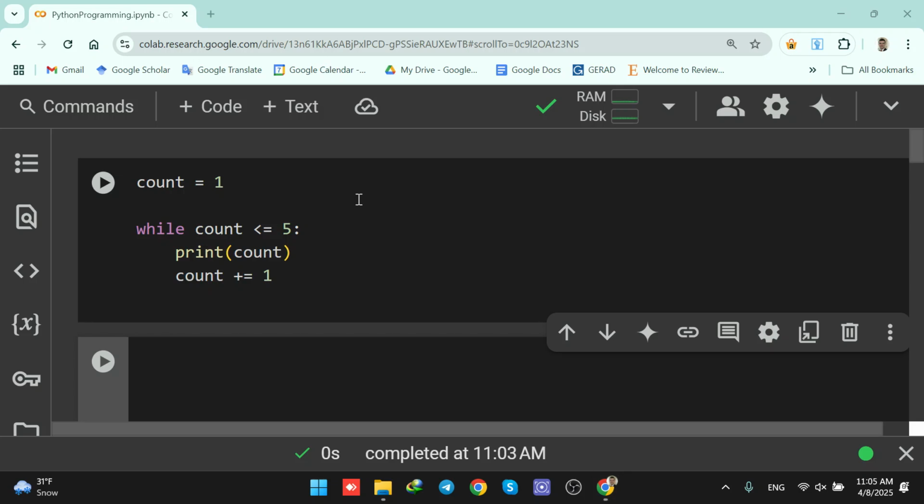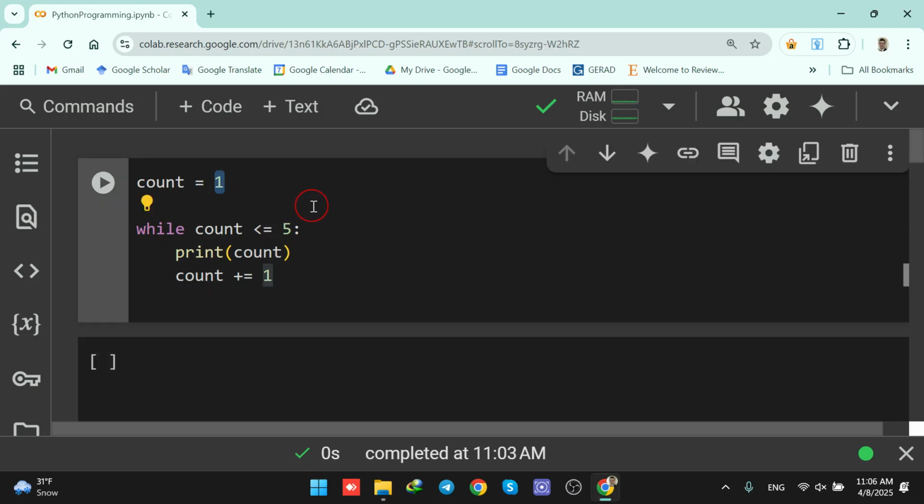Let's learn the while loop in Python in just 1 minute. A while loop keeps running as long as a condition is true. Here we start with count equals 1. Then the loop says while count is lower than or equal to 5, as long as count is 5